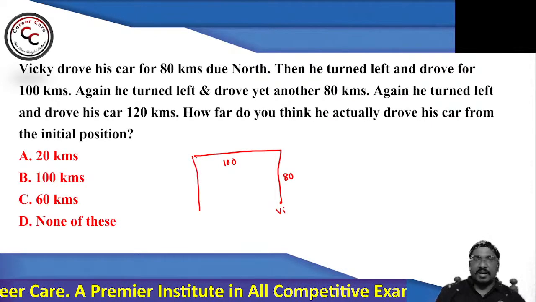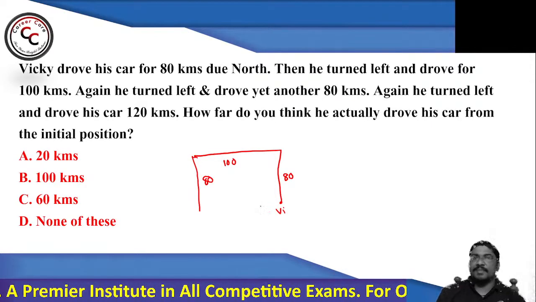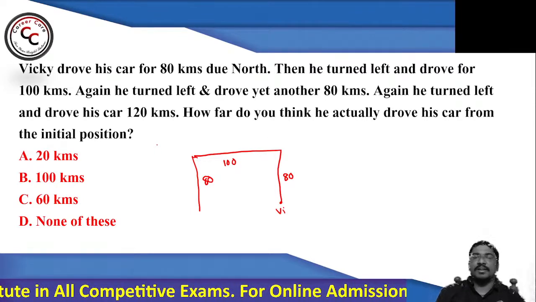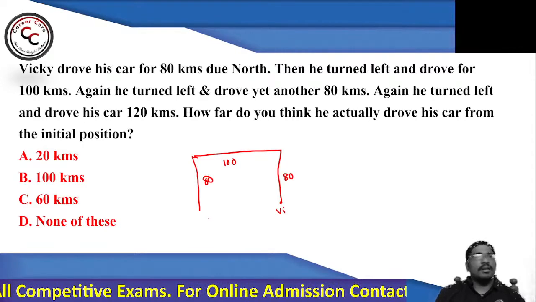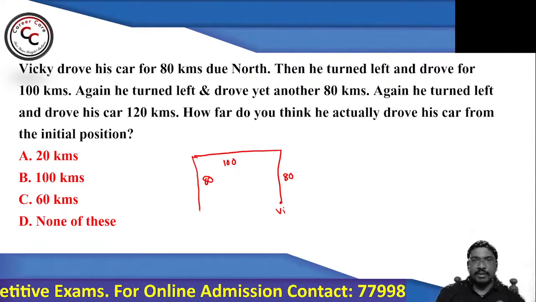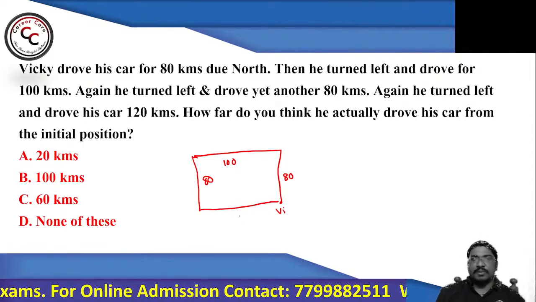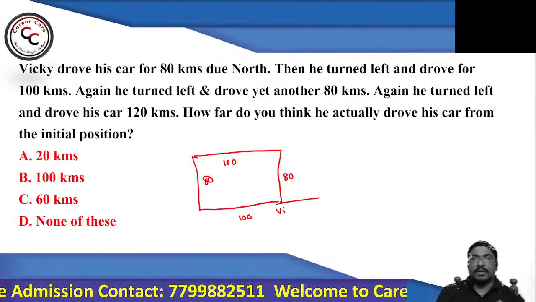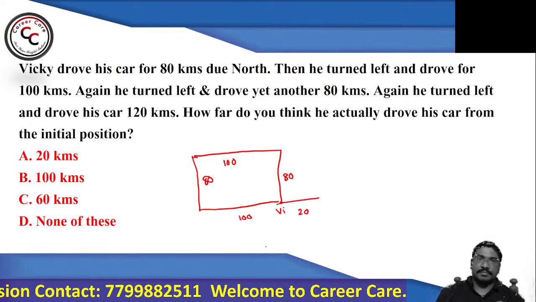And another 80 kilometers. These both are parallel lines, same distance. And again he turned left and drove his car 120. Now he is in south direction. South, left becomes east, 120. So this is 100, we know this already. 120 means he should be 20 kilometers in excess.